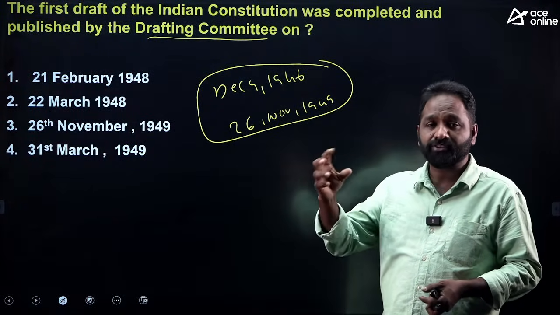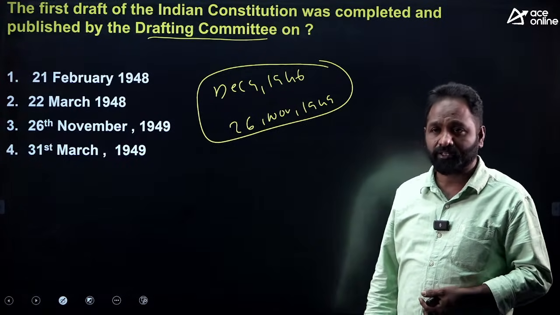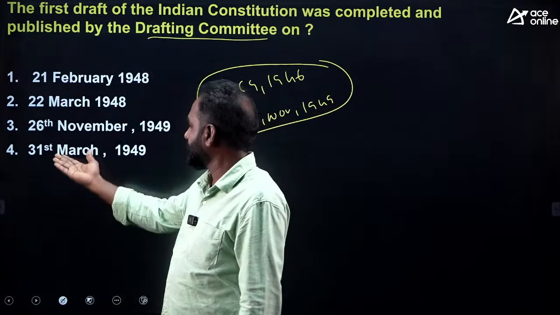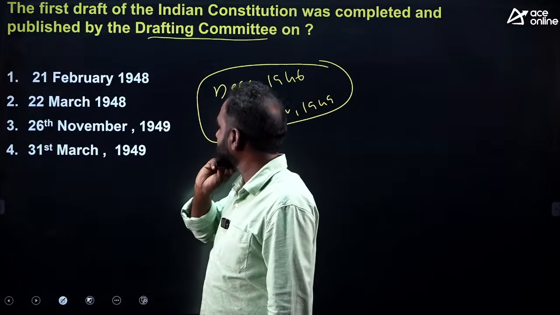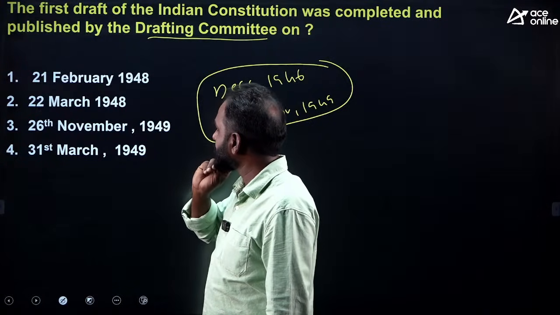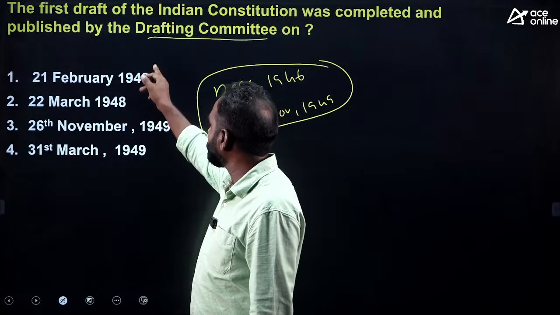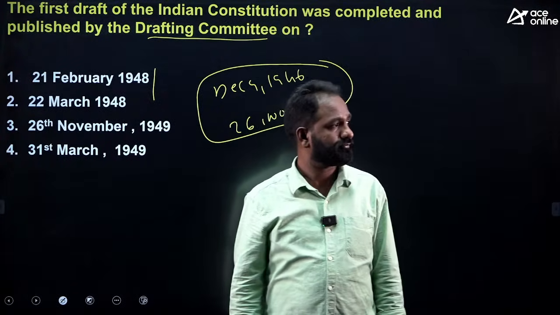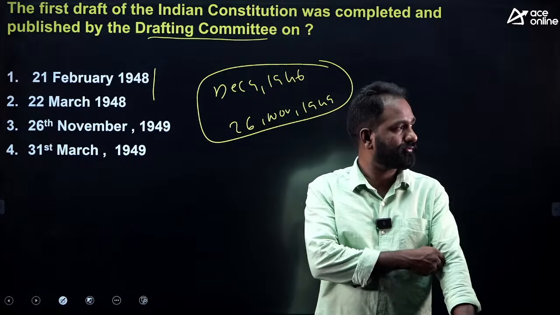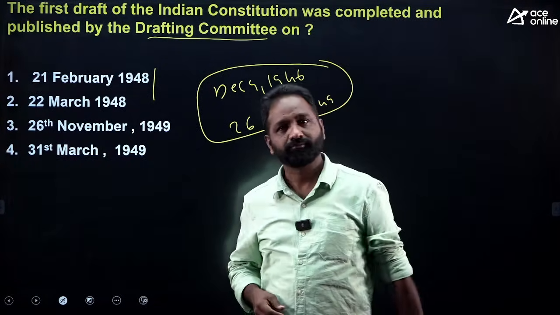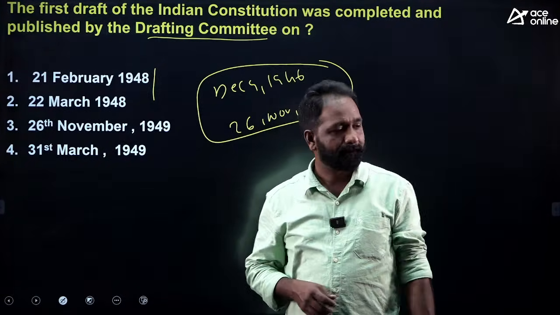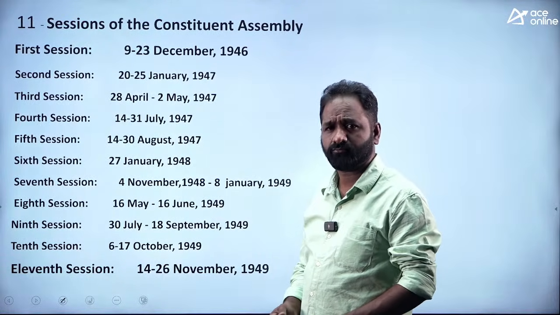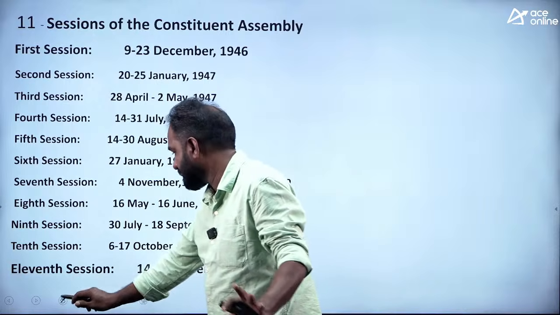So like that, the final draft was prepared by Dr. B. R. Ambedkar. Okay. So on which date was it published? That is the question. 31st March 1949, 26th November 1949, 22nd March 1948, or 21st February 1948 or 49. Okay, good. Yes, 21st February. Yes, 21st February. This is the fourth time. Okay, it's okay.